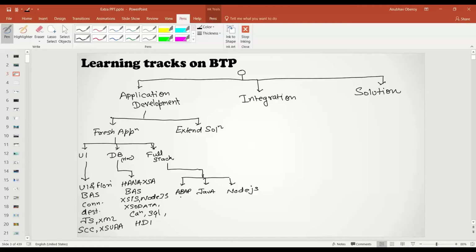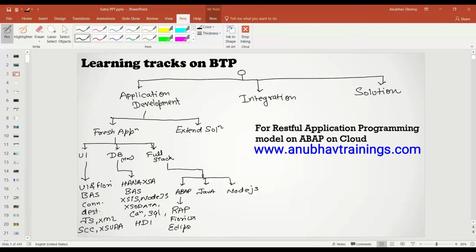Now here, if you want to develop using ABAP, you have a programming model called the RESTful Application Programming Model, RAP. You can use it to develop end-to-end full stack applications, again with knowledge of Fiori required to build the front end. So you would need Fiori plus RAP, Fiori elements predominantly, and of course all the things which are required from the Fiori side will also come. The tool here is going to be Eclipse, which you will use to develop applications with ABAP Development Tools on Eclipse.